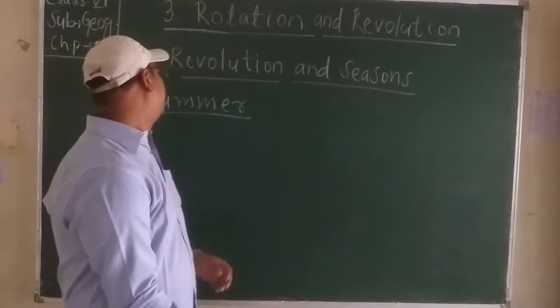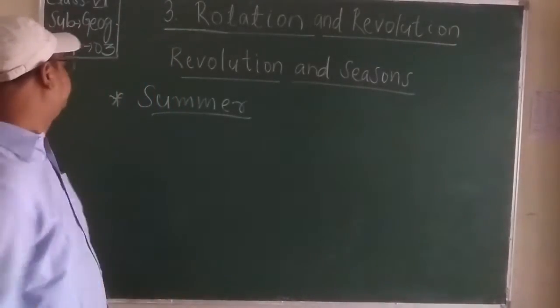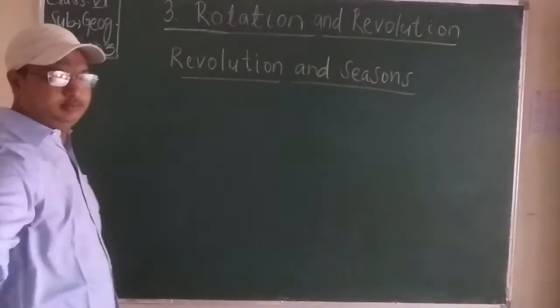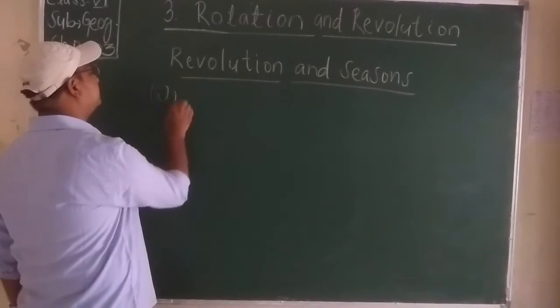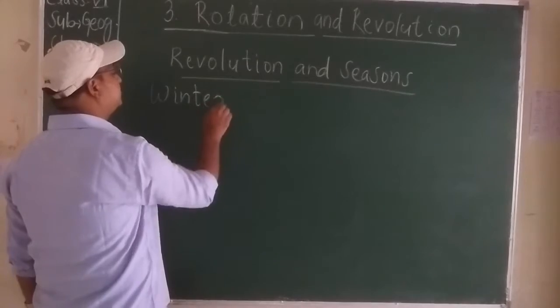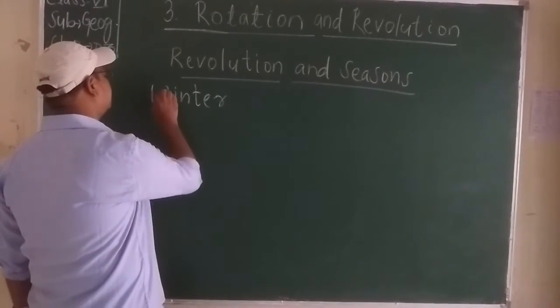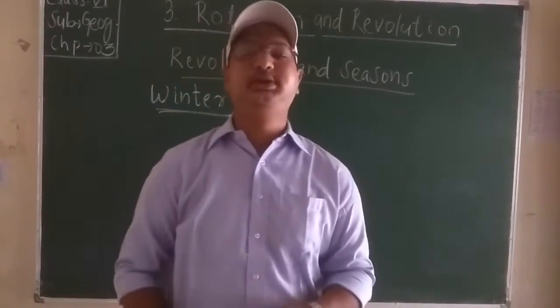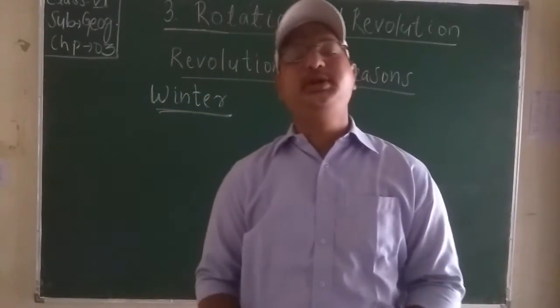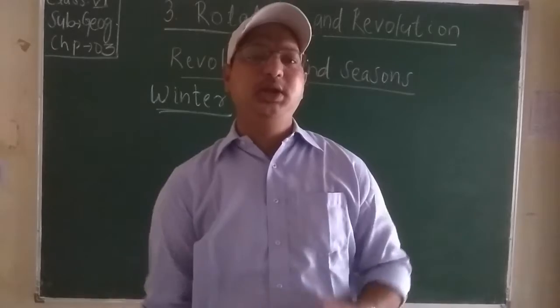Students, now we will study about the winter season. Mainly, students, the winter season consists of the months of November, December and January, February in our country.